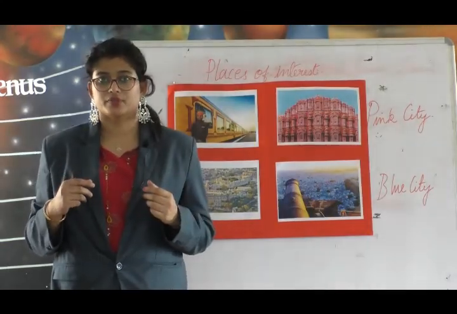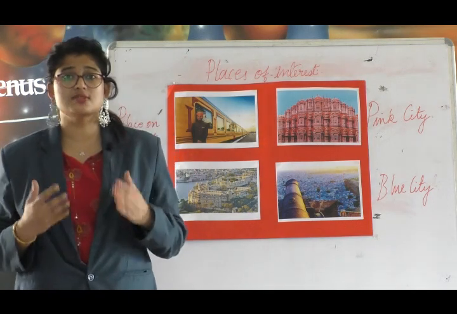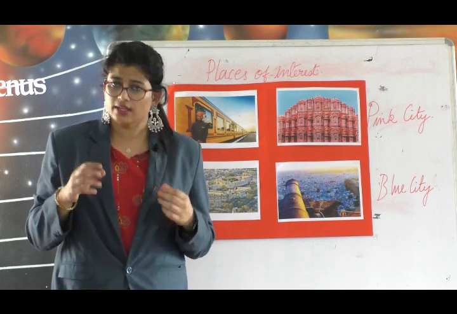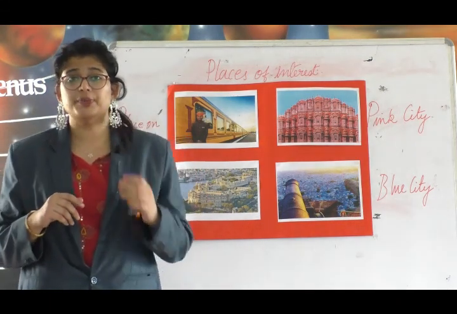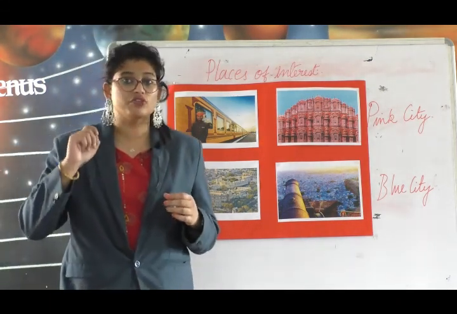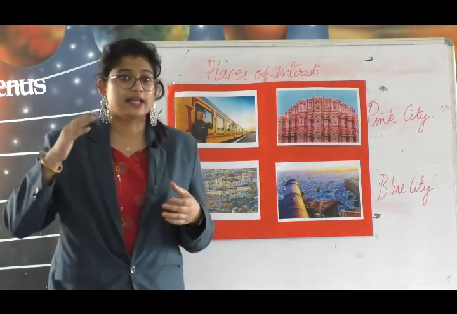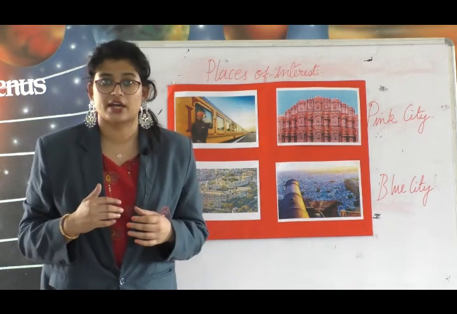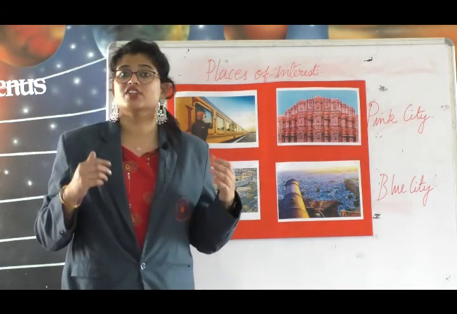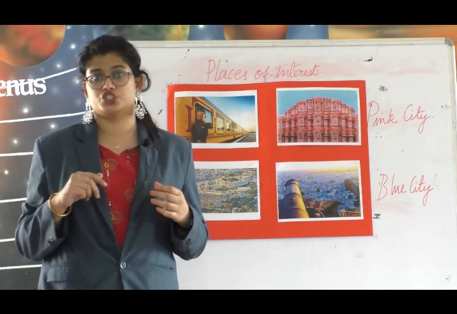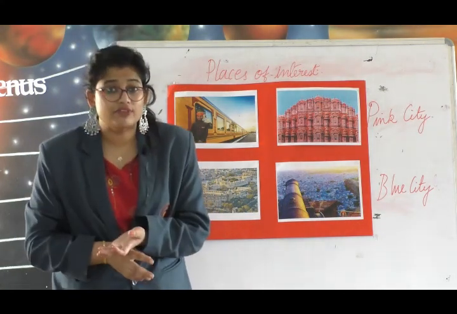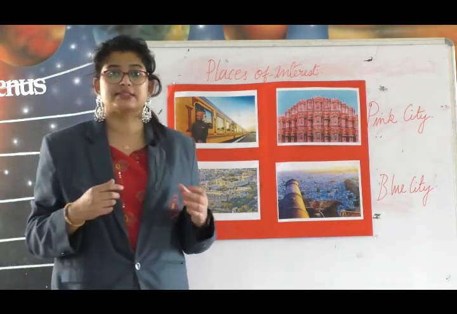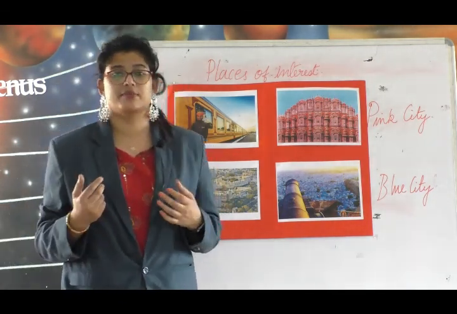Now let's begin. In this chapter, the Western Desert, what are the points we have discussed? Yes, 70% of Rajasthan is covered with desert. Then what? Climate. In this area, the climate is very hot and dry. The natural vegetation of this place consists of thorny bushes. And the wildlife of the region is varied, with animals like serpents, lizards, black bugs, etc.